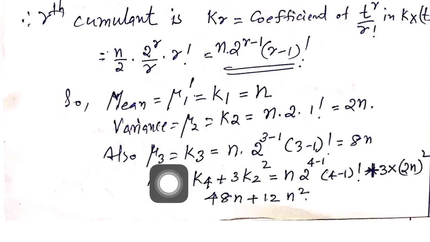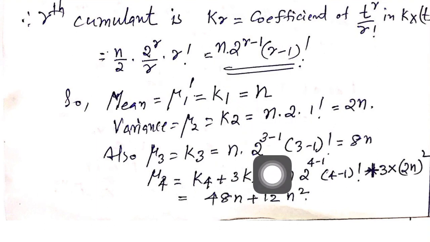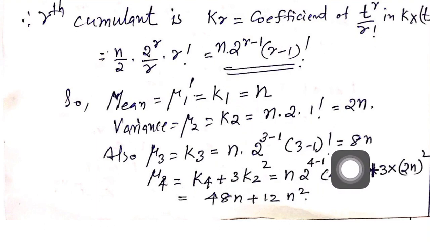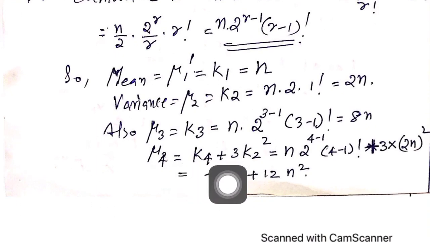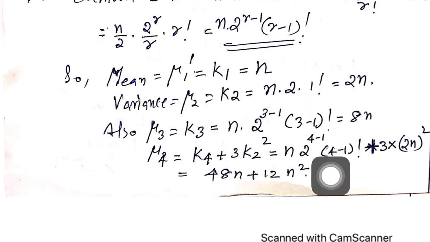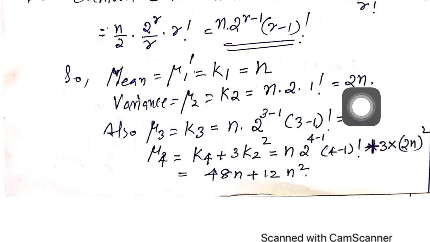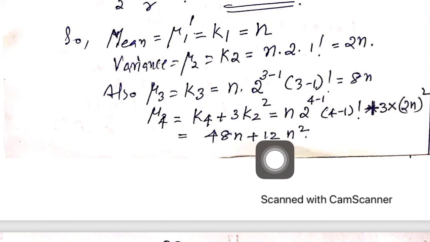And what is mu 3? Mu 3 is equal to k3. K3 is equal to n into 2 to the power of 3 minus 1 into 3 minus 1 factorial, that is 8n. And mu 4 is equal to k4 plus 3 into k2 square. What is k4? K4 is obtained by putting r equal to 4 here, which is n times 2 to the power of 4 minus 1 into 4 minus 1 factorial, plus 3 into 2n square, where 2n is already obtained, and that becomes 48n plus 12n square.